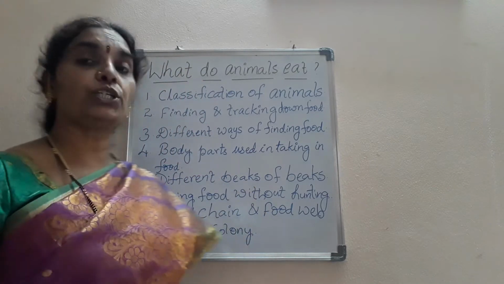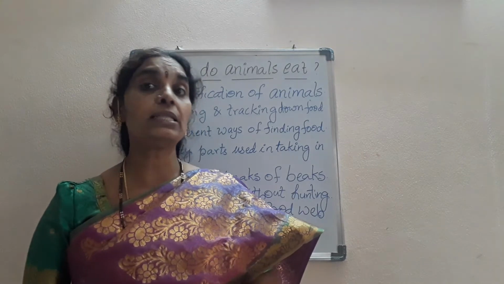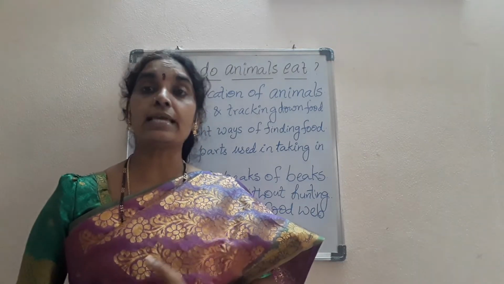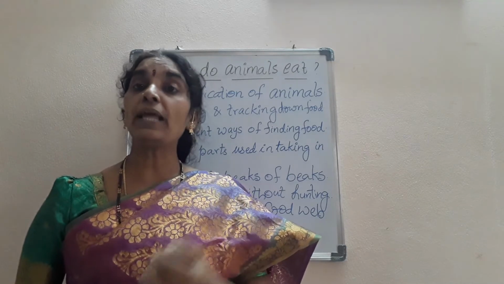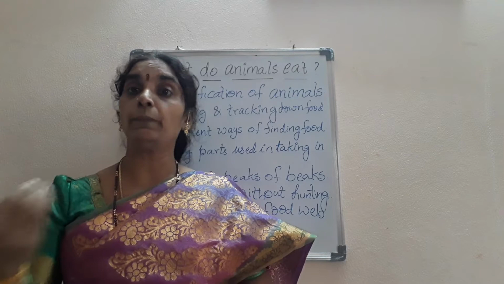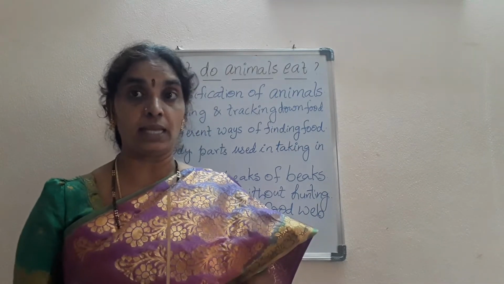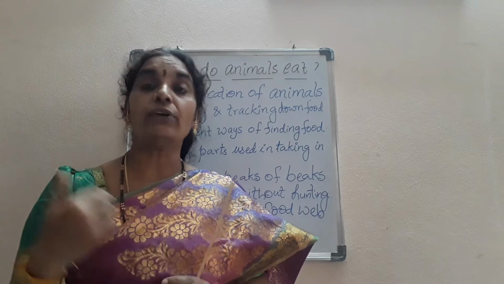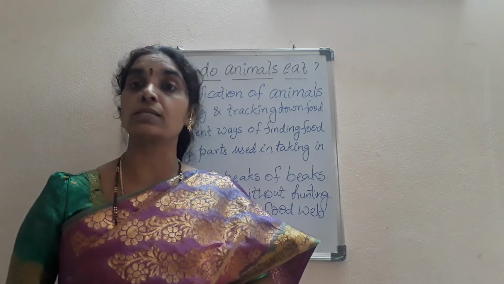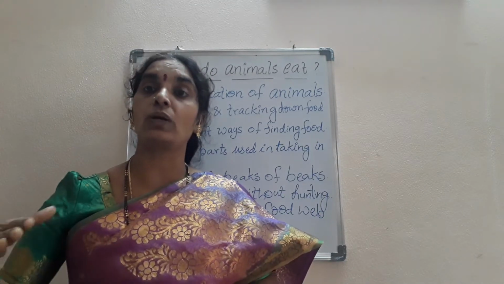And also about the food chain. What is a food chain? Food chain is the link between the plants and animals for the sake of food. Food chain explains the interdependence of plants and animals, how one animal depends upon another animal for its food, or on plants or other animals for its food. This link for food between the plants and animals is called the food chain. It carries out in the form of a chain, so it is called a food chain.